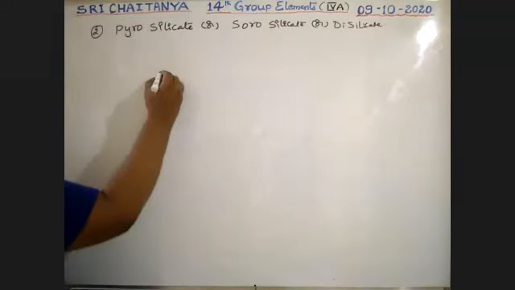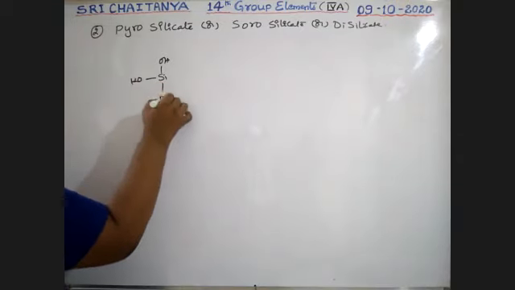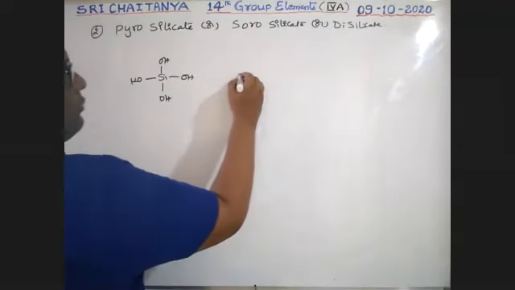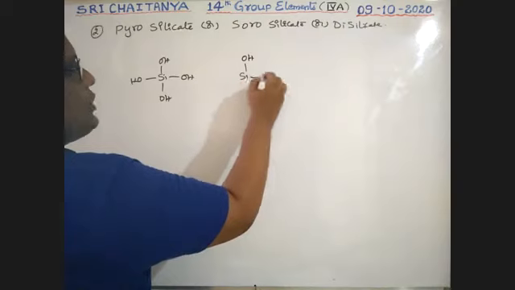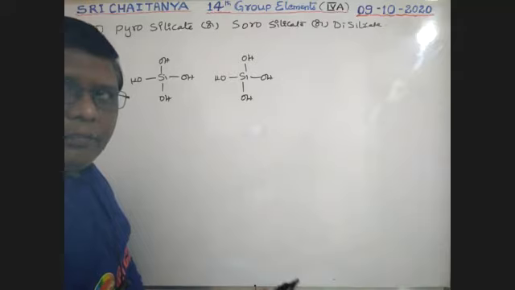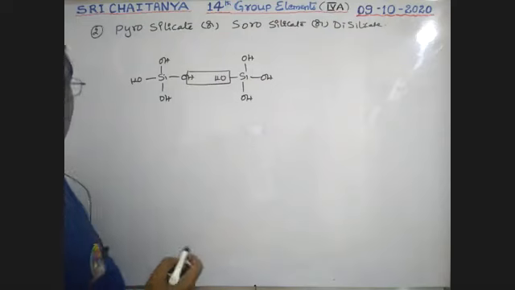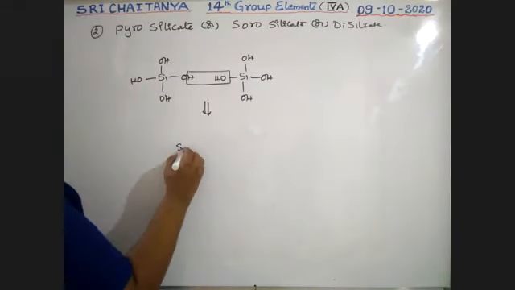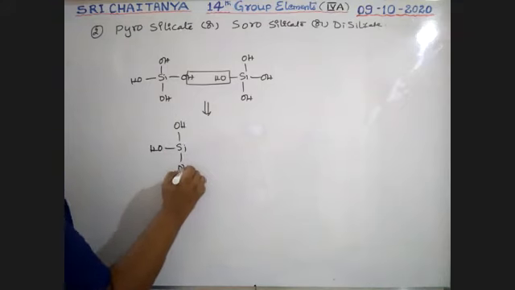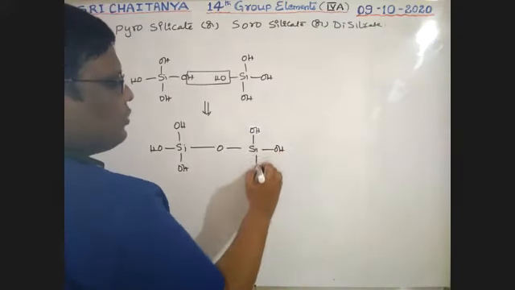See, boys, Si with OH, OH, OH, OH. It is one H4SiO4 unit. Next, another one, Si with OH, OH, OH, OH. It is the second unit. These two are heated, and from this a water molecule is lost, right? So that gives Si with OH, OH, OH, O, Si with OH, OH, OH.